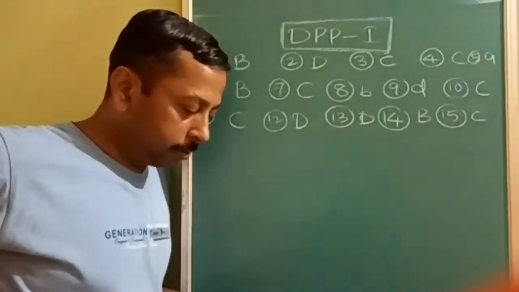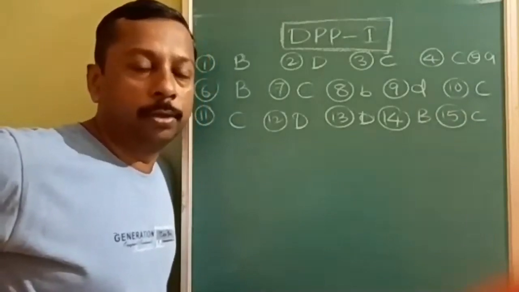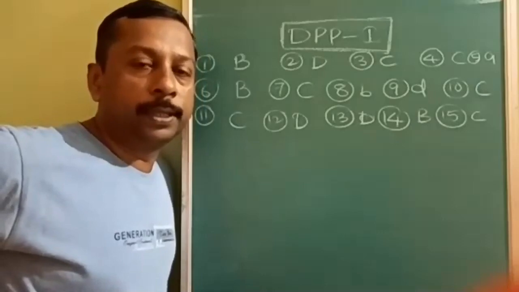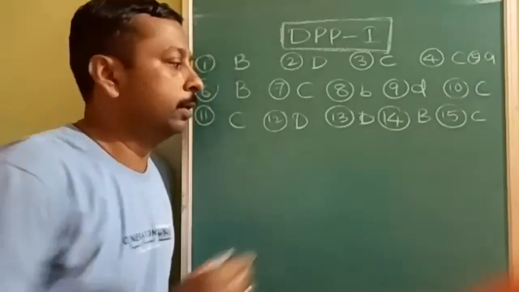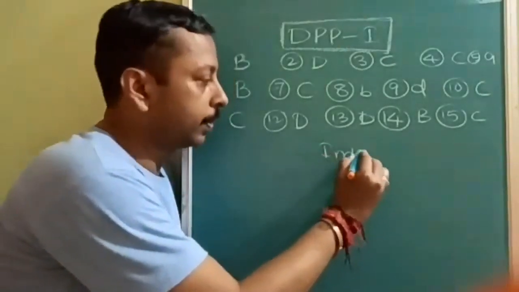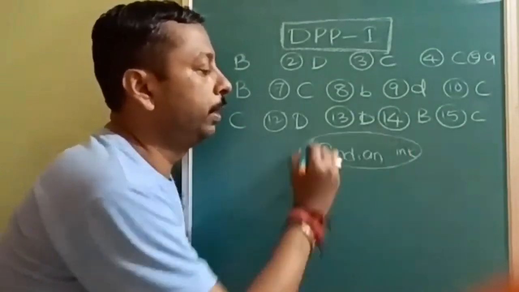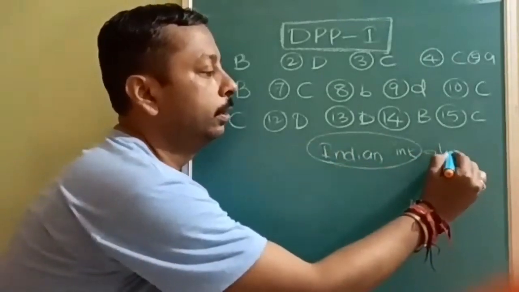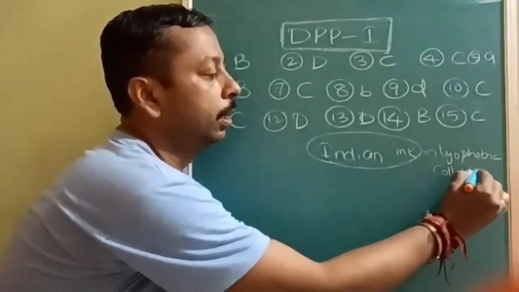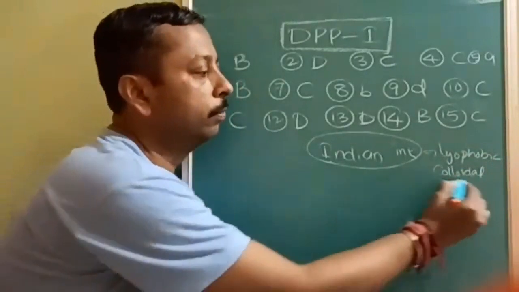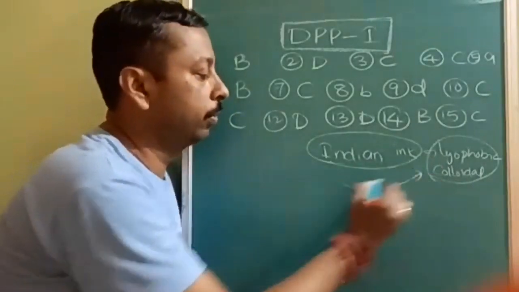Indian ink is an unstable lyophobic colloidal solution. So for the ink to be stabilized, we will add gum arabic. Note down: Indian ink is a lyophobic colloidal solution. Lyophobic colloidal solutions are unstable, so to improve their stability a protective colloid must be added.